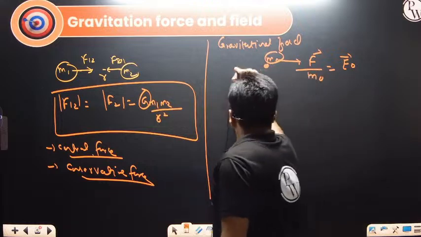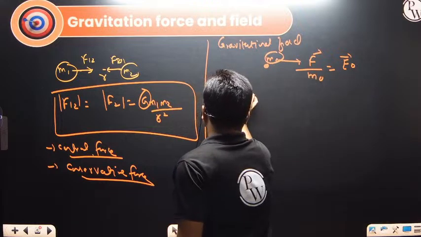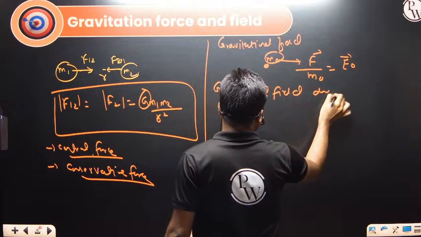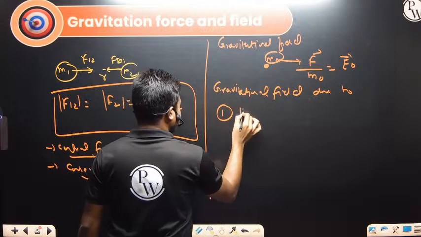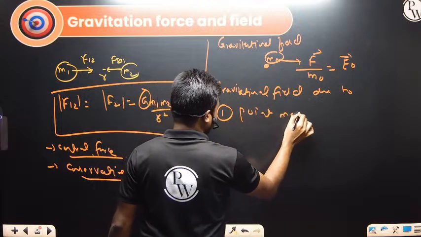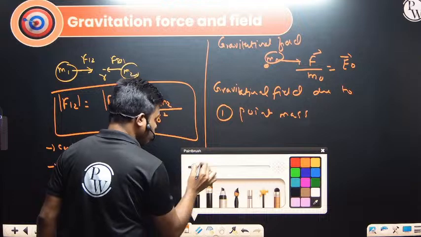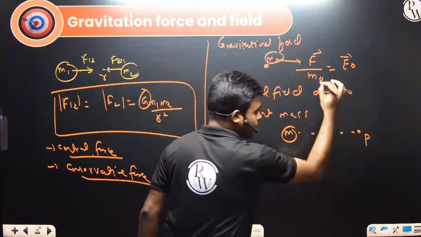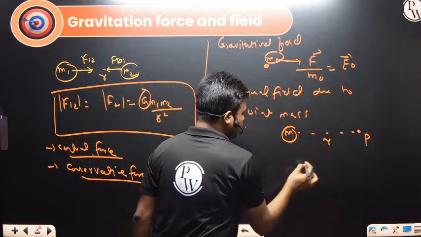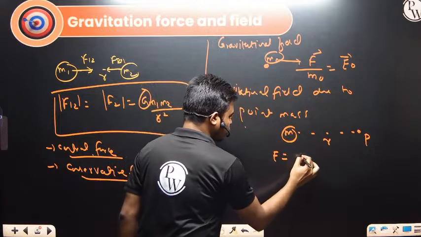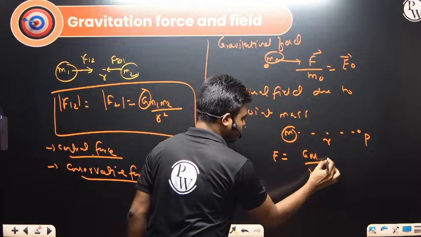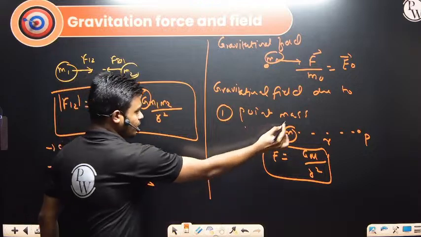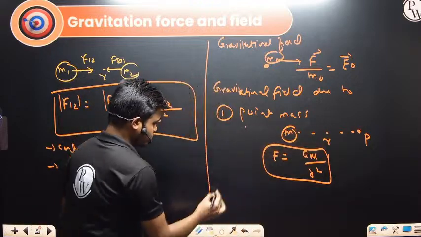First, the gravitational field due to a point mass. If a mass m is there, and at a particular point at distance r we want to calculate the gravitational field, it is given by E is equal to G m divided by r square. Here r is the distance from that particular mass. So this is the gravitational field due to a point mass.